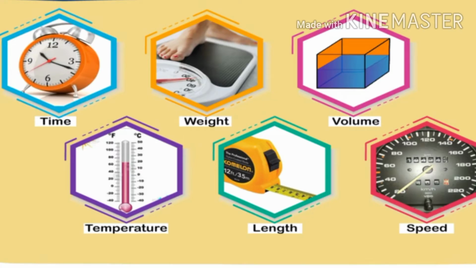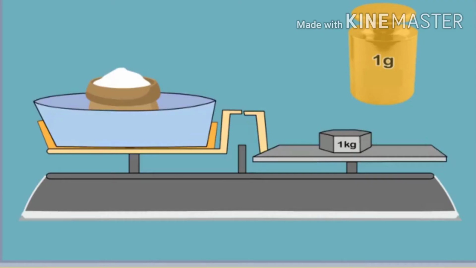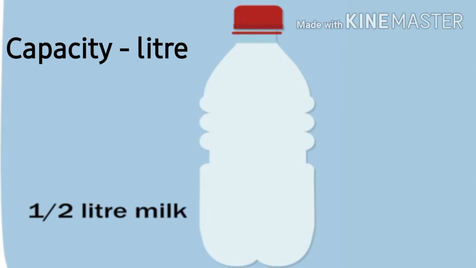We can measure different quantities like time, weight, volume, temperature, length and speed using this metric system. Now let's see the standard units. The standard unit of length is meter. The standard unit of mass is gram. The standard unit of capacity is liter.